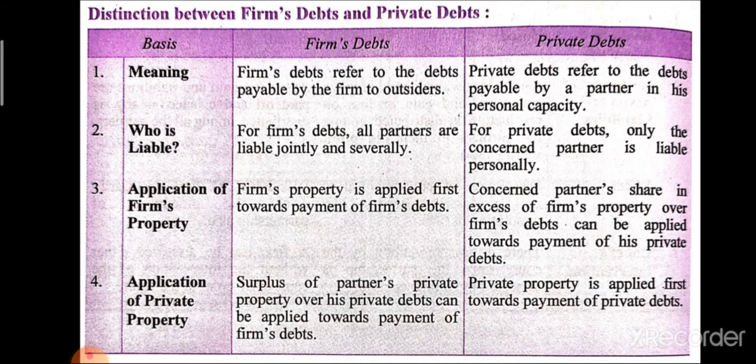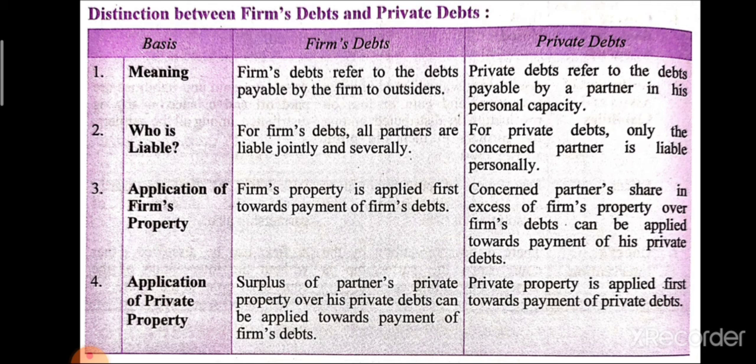The next topic is the difference between firm's debt and private debt. Firm's debt means the firm takes debt from an outsider. The second one is private debt: if a partner takes debt from an outsider, that is called private debt. Who is liable? For firm's debt, all the partners are jointly or severally liable for paying the debt. But in the case of private debt, only the partner who took the debt is liable for paying it.